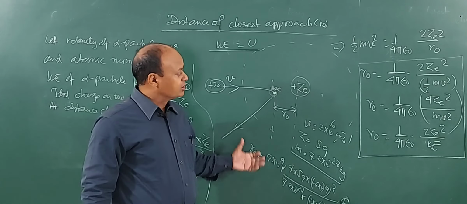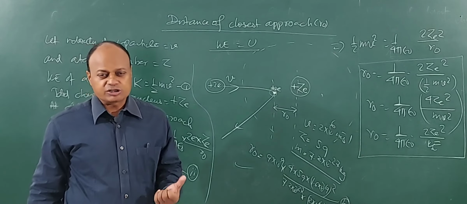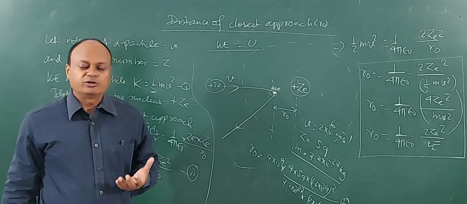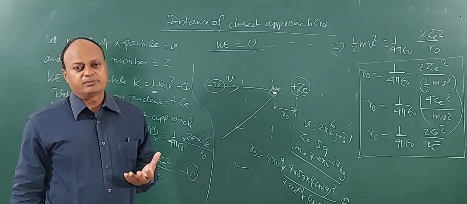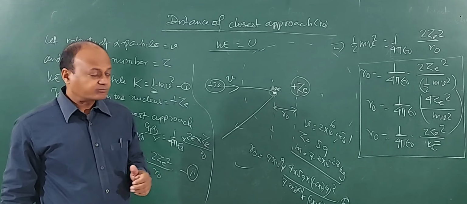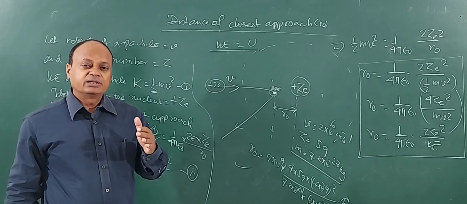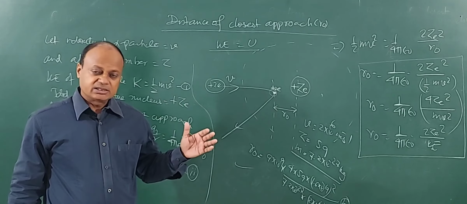So if they give you any numericals, you should be able to calculate it very easily. Clear? So we understood what will be the value of distance of closest approach for a given nucleus and for a given velocity of alpha particle. Clear? Now once you have understood this derivation, then we see graphically the variation in number of scattered particles with respect to the angle